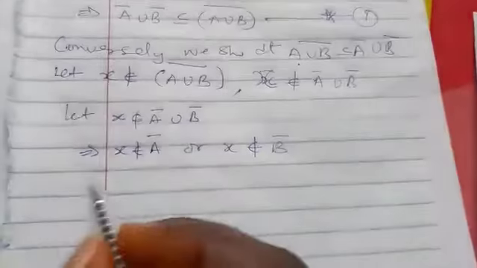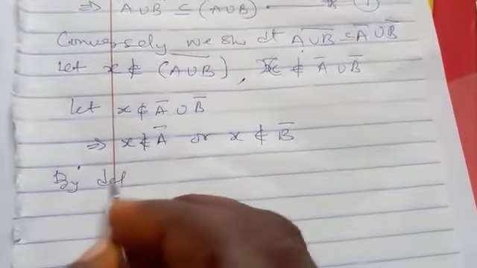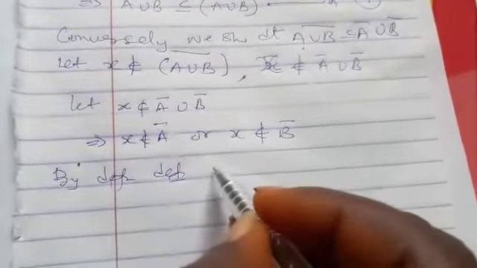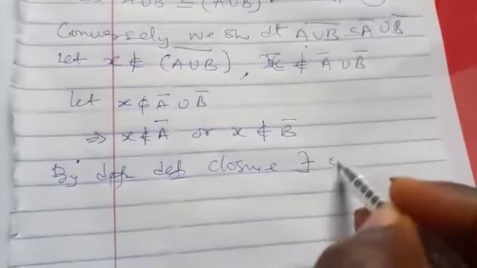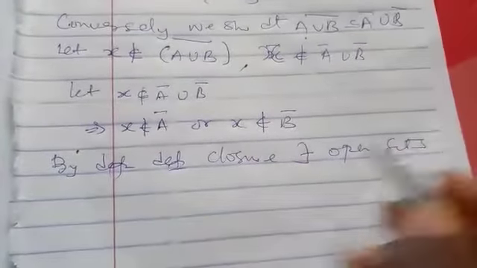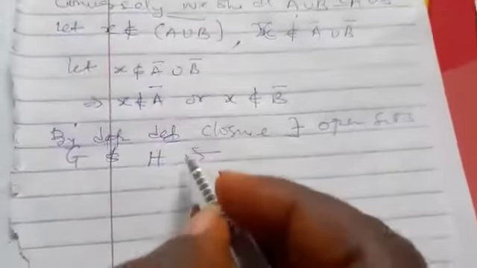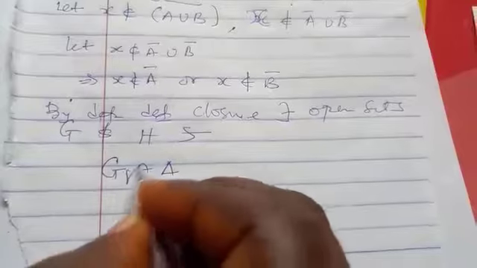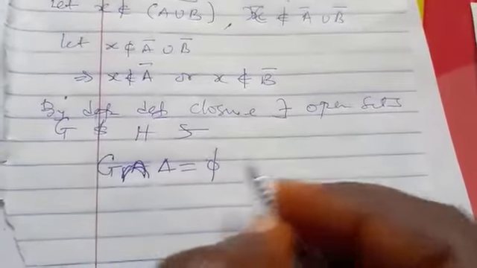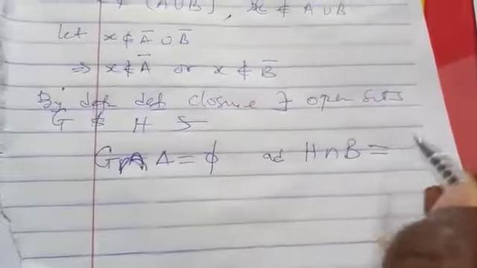And since this happens, there exist, by the definition of closure, open sets G and H such that G intersection A is empty, and H intersection B is empty.